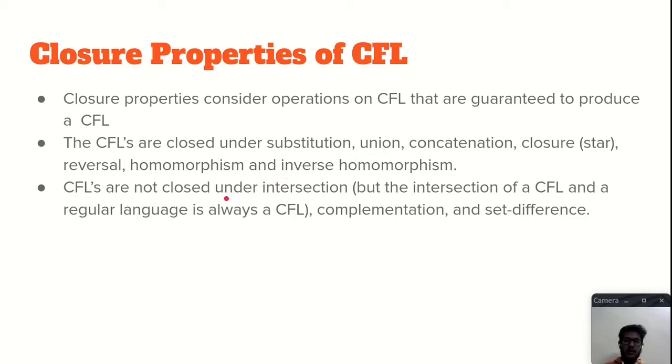But the CFLs are not closed under intersection, complementation, and set difference. But the intersection of a context-free language and a regular language is also a context-free language. We will see what it all means.